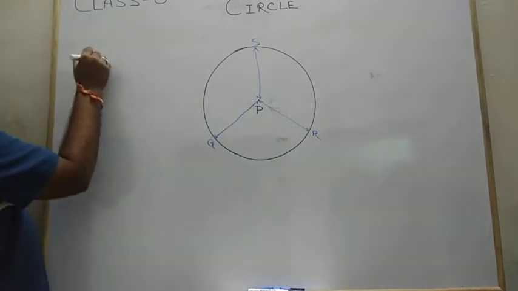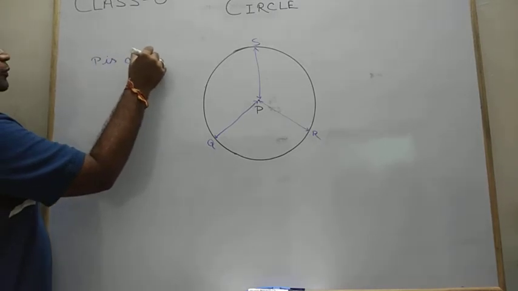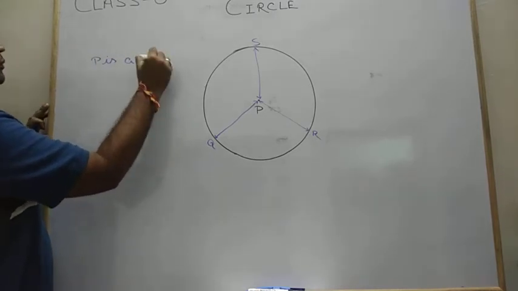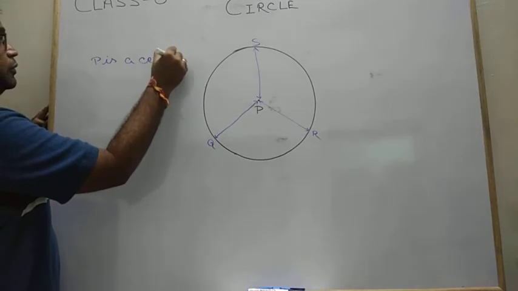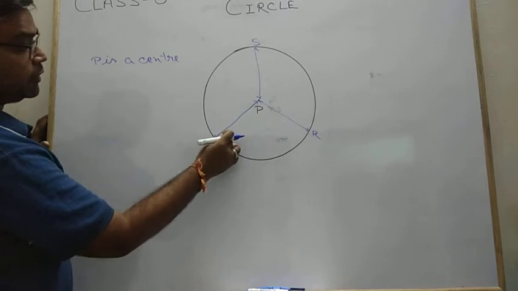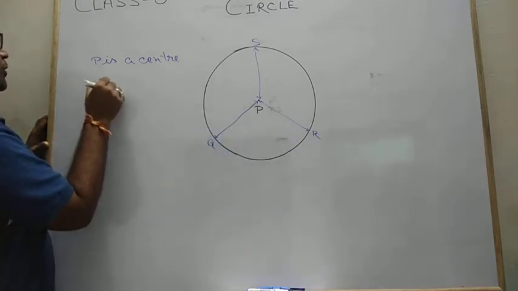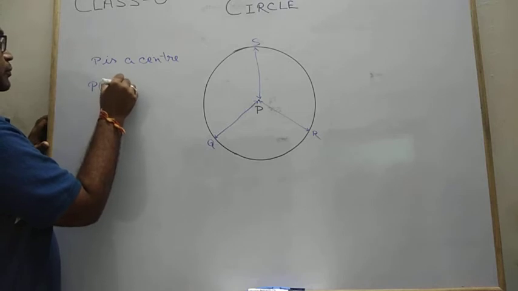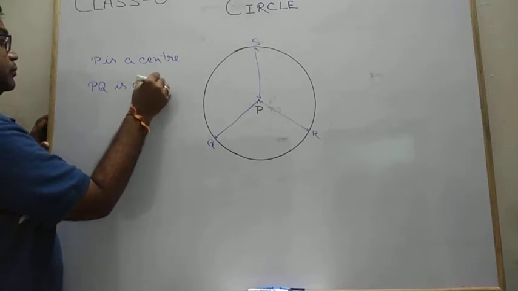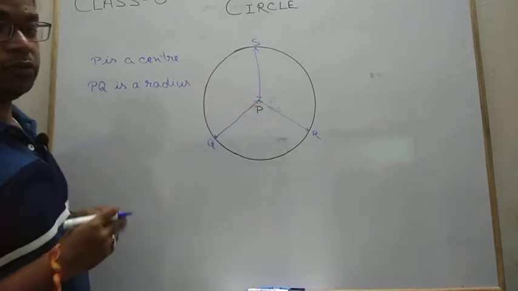So here we can write down P is the center of the circle, and the distance, let's say PQ or PR, is known as your radius.